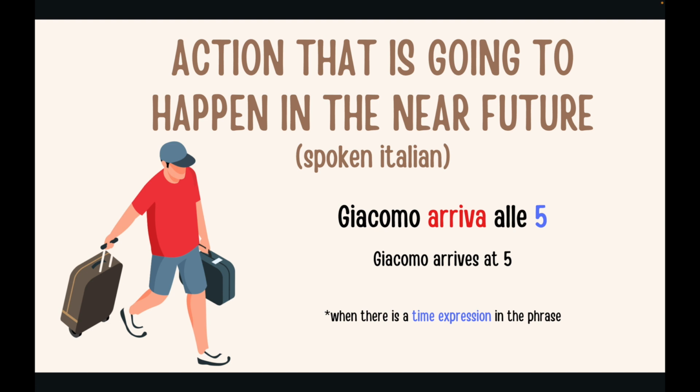Giacomo arriva alle 5. It's important that you notice that we use this when there is a time expression in the phrase. So, Giacomo, the subject, arriva alle 5. So, time expression. We can say also Giacomo arriva domani because it's near future.